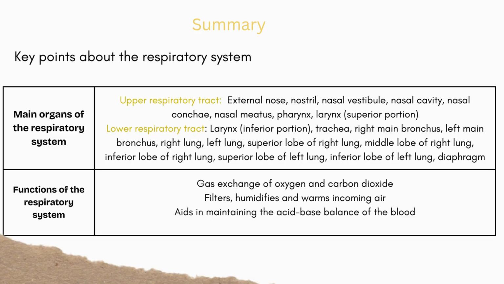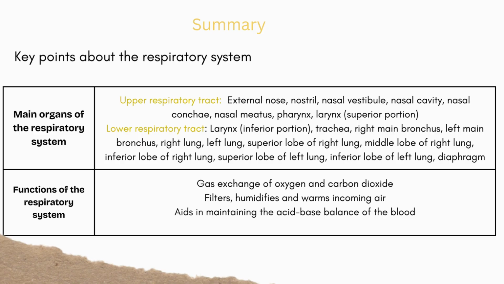Moving on to the next section, let's look at the key points about the respiratory system, starting with its main organs and functions. The main organs of the respiratory system are divided into two parts. Upper respiratory tract. This includes the external nose, nostril, nasal vestibule, nasal cavity, nasal conchae, nasal meatus, pharynx, and the larynx, superior portion.